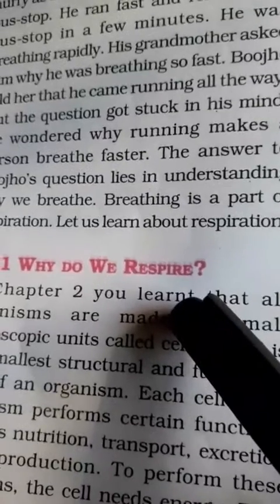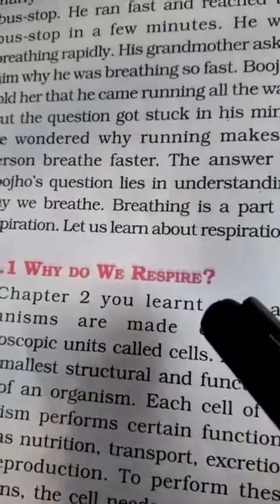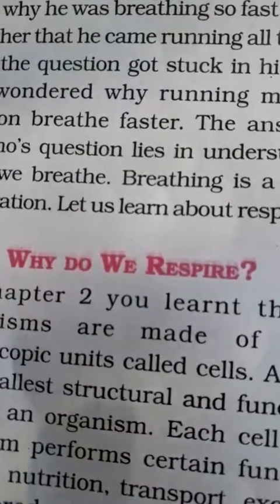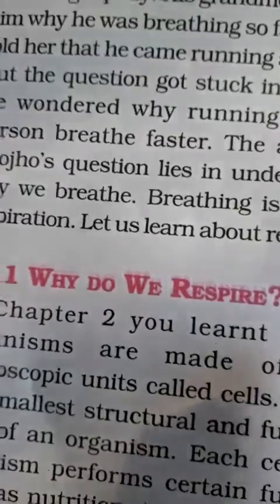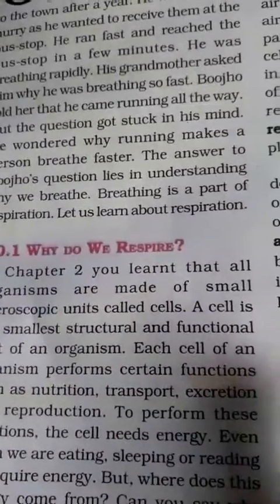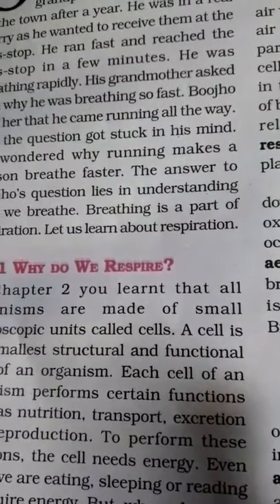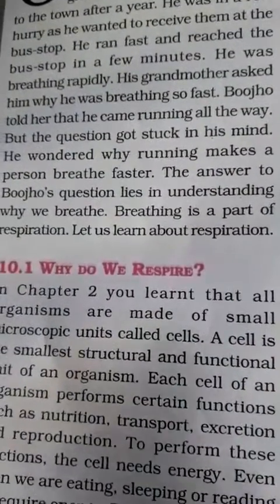As you already learned in your second chapter, all the organisms are made up of small microscopic units and we call those units cells, right? You know about cells very well. It means that cell is the smallest structural and functional unit of any organism. Clear?